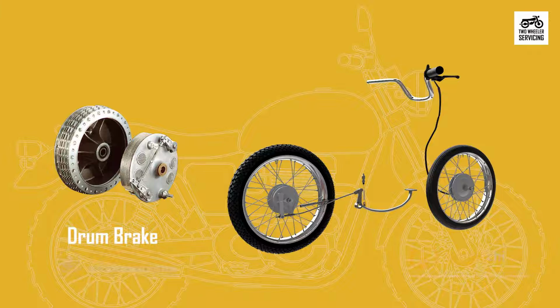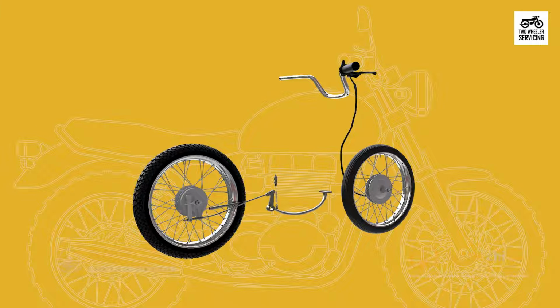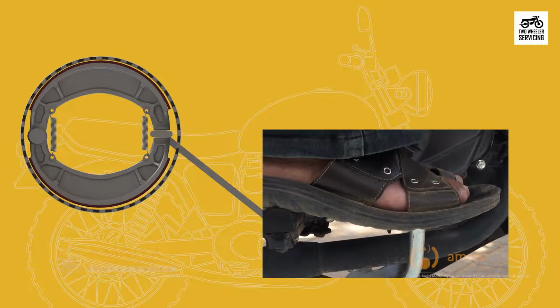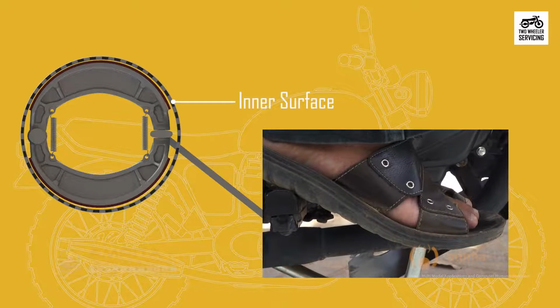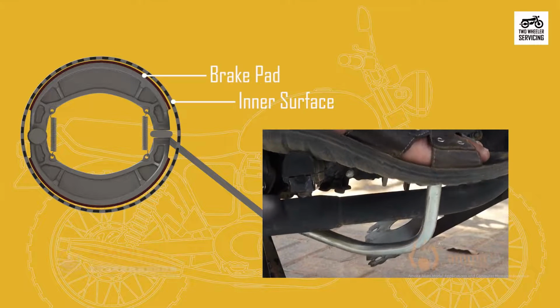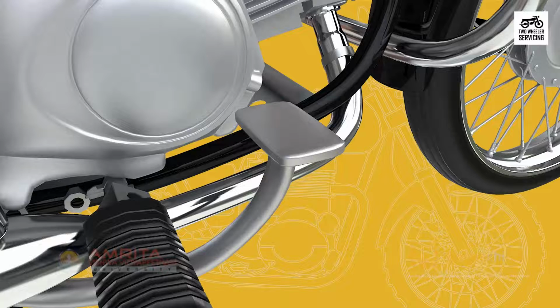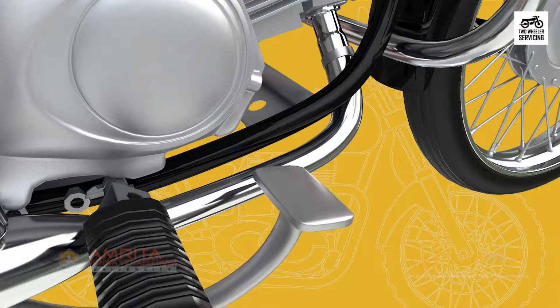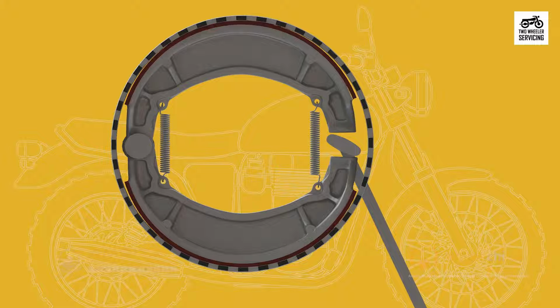Drum brake. Let us review the working of a drum brake. Drum brakes use the same principle as disc brakes. In drum brakes, friction to stop the rear wheel is generated by the contact between the inner surface of a drum and brake pads. These brake pads are pulled away from the drum by the springs when the brakes are released.